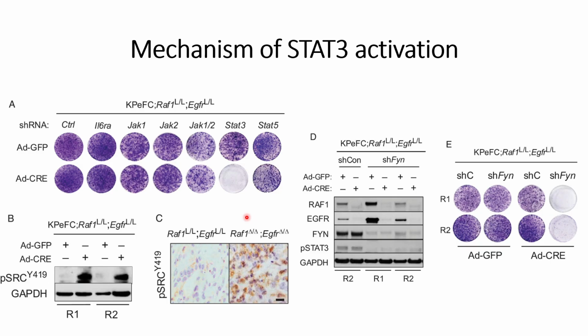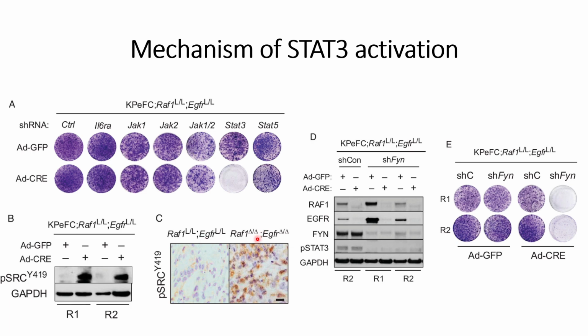Before that, they checked this phosphorylated Y419 using immunoprecipitation also, and they were able to see that in the case where RAF1 and EGFR are knocked down, there is a higher upregulation of phosphorylated SRC at the 419 position compared to the case where RAF1 and EGFR are present.